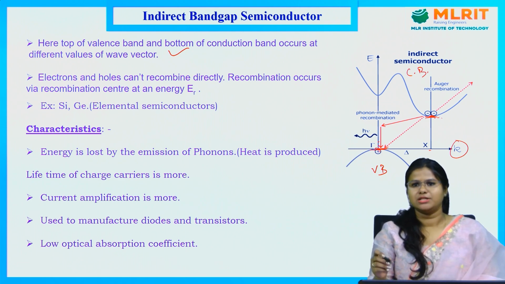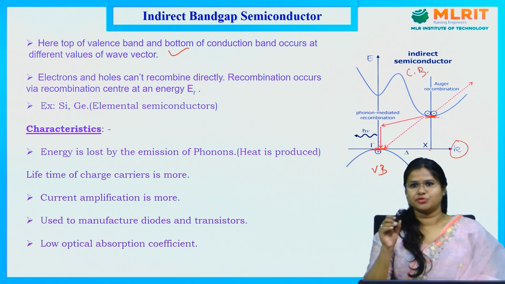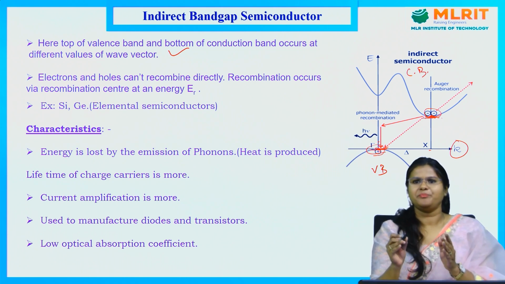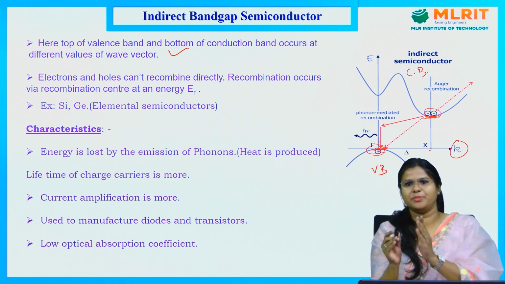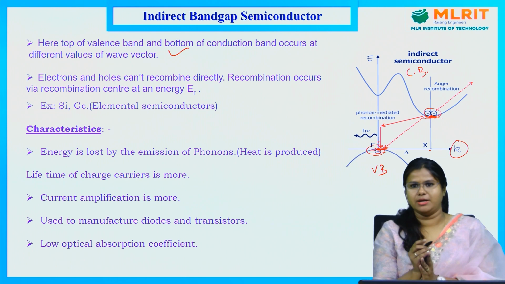So how does electron-hole recombination occur in this type of semiconductors? Here the mediator will be phonons. Phonons are nothing but the quanta of lattice vibration. So through lattice vibration, electrons from the bottom of the conduction band and holes from the top of the valence band come to a particular recombination center, and at that recombination center, electron and hole will be recombined, and at that time some energy might be produced.